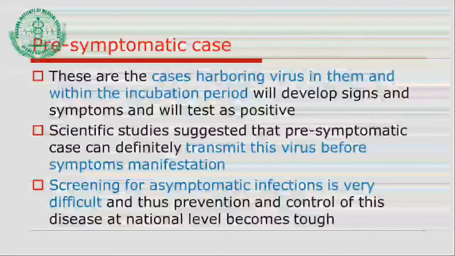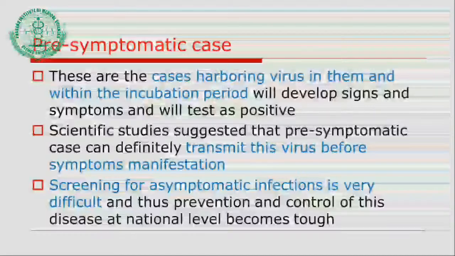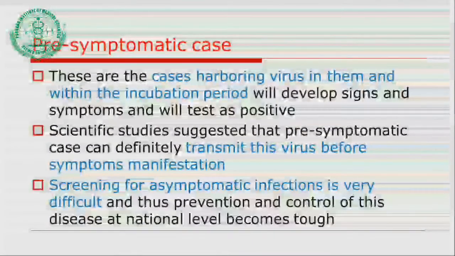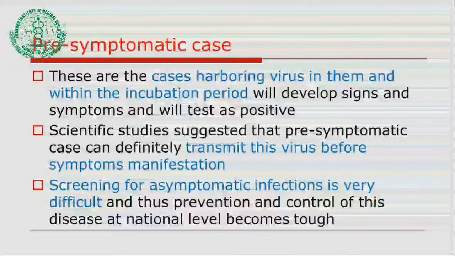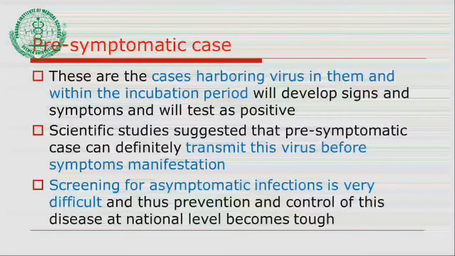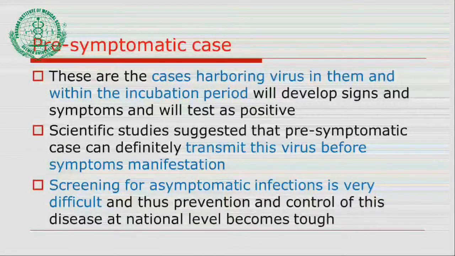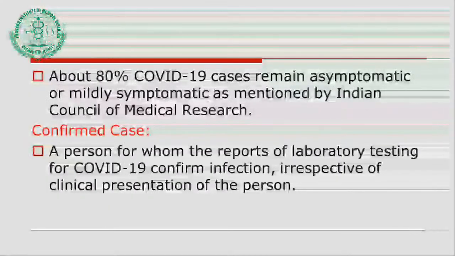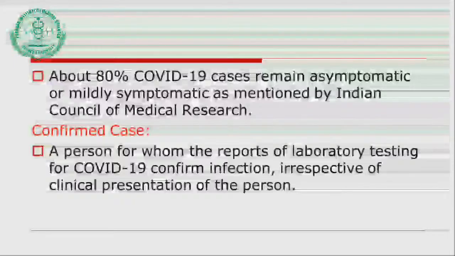Whatever stress I have given on the multiplication of the virus, the multiplication of cases occurring, daily 50-60,000 cases, is because of these asymptomatic or pre-symptomatic persons. We do not know they are corona positive, we may come in contact with them, and then the spread of the disease occurs. So the screening of asymptomatic patients is also very difficult, because they are not showing signs and symptoms, and we are not suspecting them. 80% of COVID-19 cases may remain asymptomatic, and here also we get the answer why this disease is spreading rapidly.